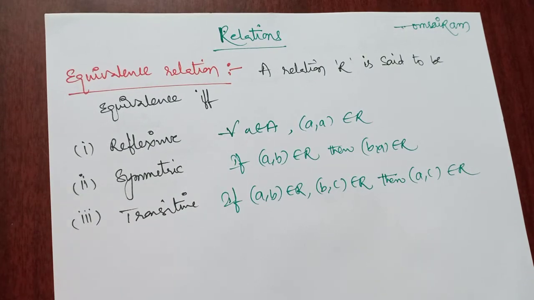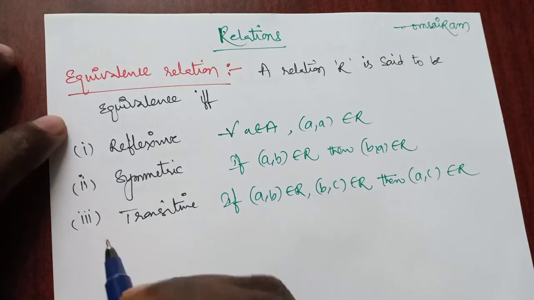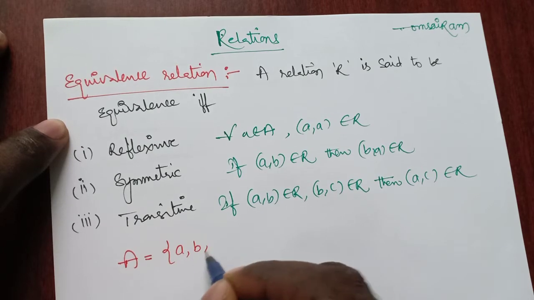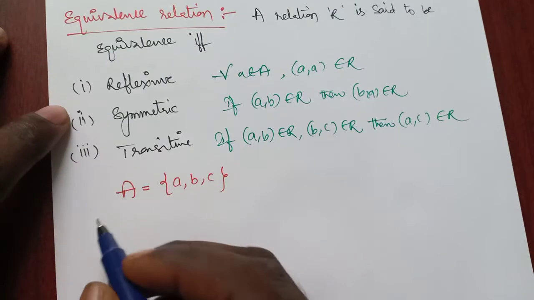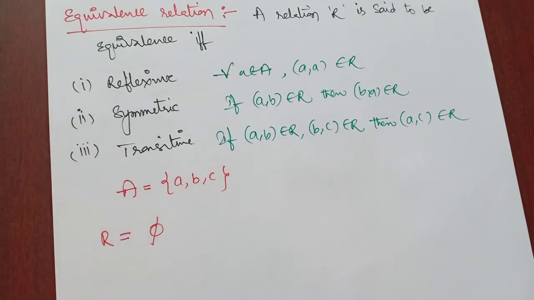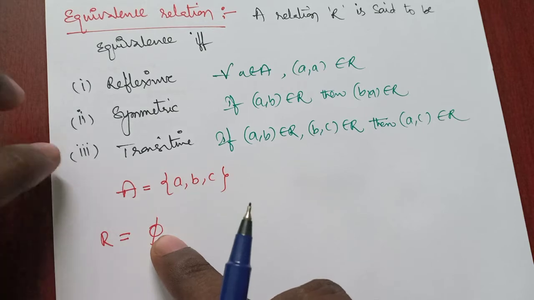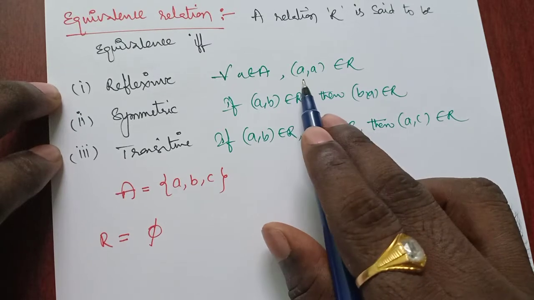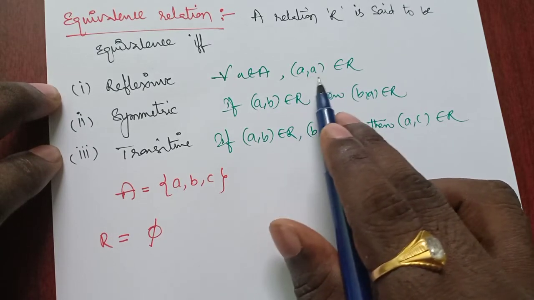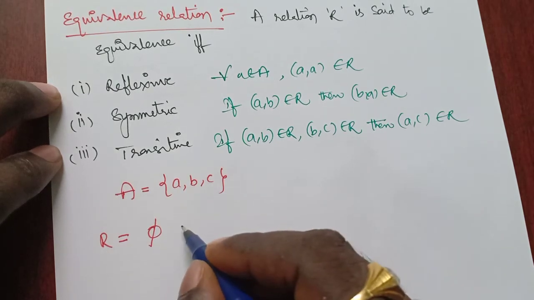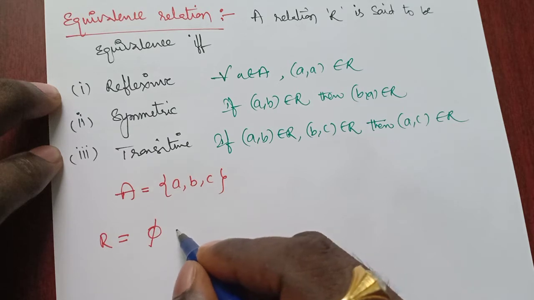Now let us come to the examples. The first one: suppose I consider the set {a, b, c}. Suppose R equals the empty set, that is phi. See here, R equals phi. The empty set does not satisfy the reflexive relation. Why? Because reflexive requires elements like (a, a), (b, b), (c, c), but it doesn't contain any ordered pair. That's why it is not reflexive.